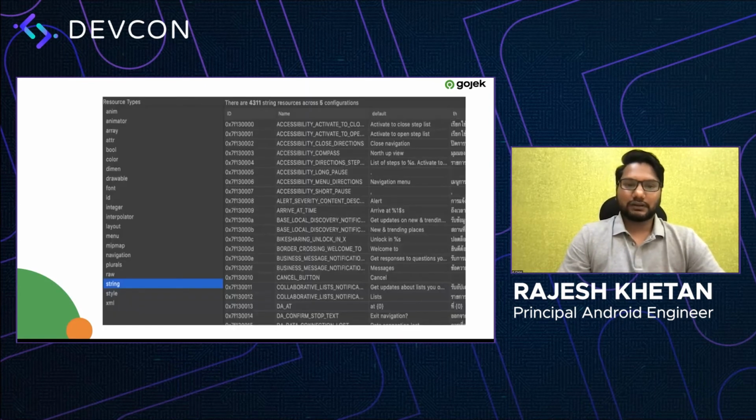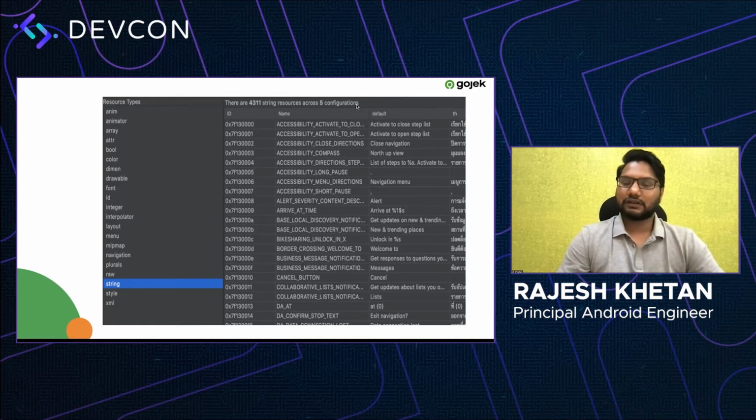The next thing which we want to look at is the resource table basically. So let's look into how our resource table looks like, right? So if you try to open a resource table in Android Studio, you will see something like this. So if you look at string, the resource table has an ID generated for each string, and it stores all the string values you can see here. And then if you read this statement, right, there are this many string resources across 5 configurations.